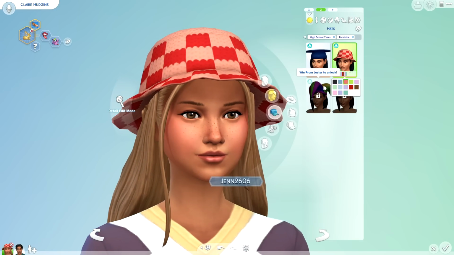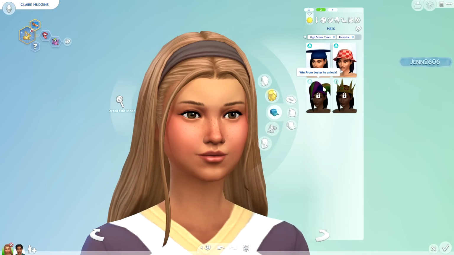And then we have the Prom Jester's Cap. Obviously during prom you would win Prom Jester and then unlock it, or you could win Prom Royalty and unlock the crown.